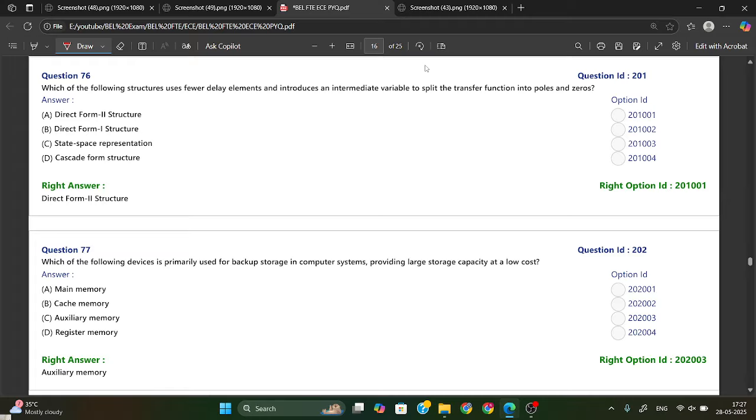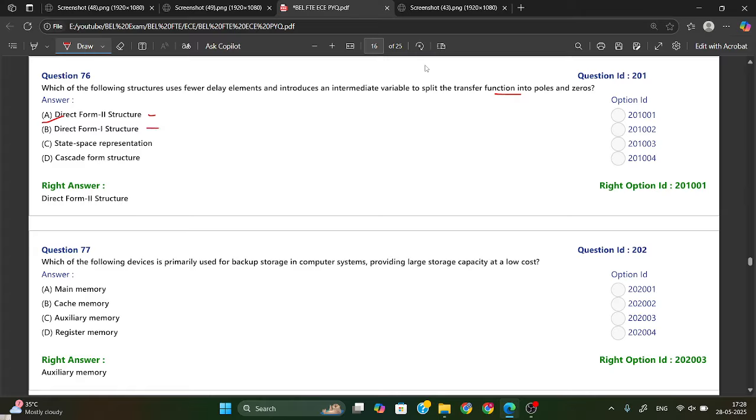Okay, if we talk about direct form structure 2, it uses a minimal number of delay elements by combining delay for both input and output section, and it will split the transfer function into a pole and zero. So direct form 2 structure is your right answer.